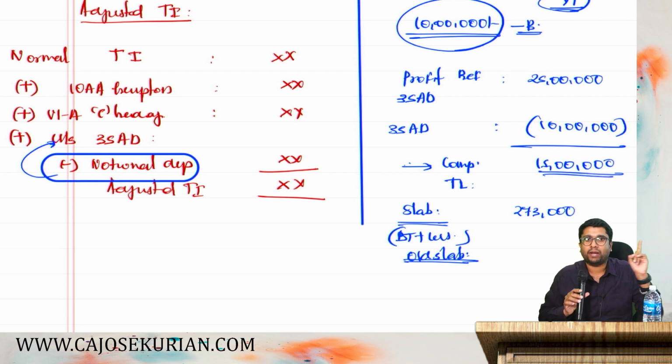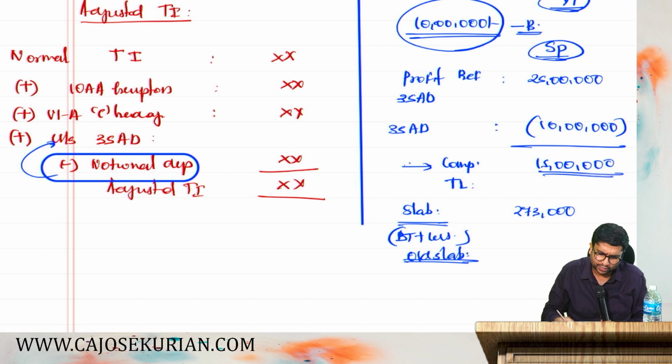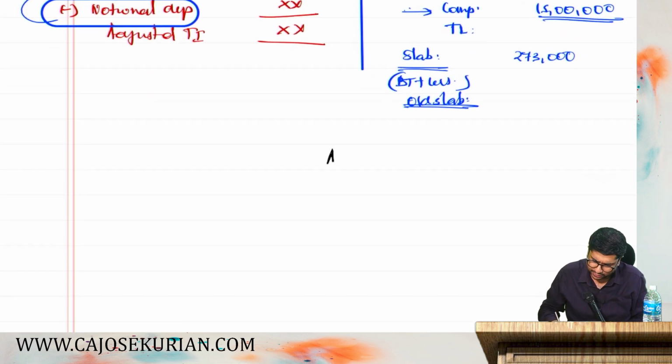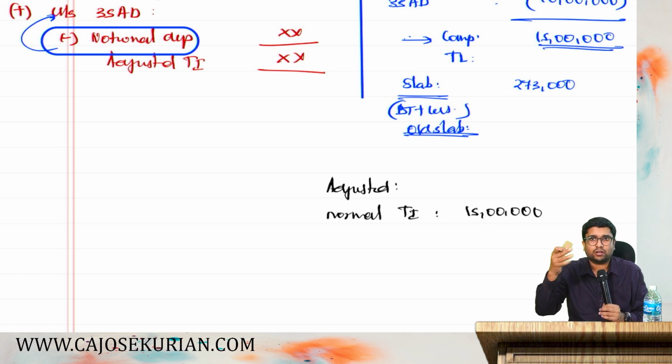Yes or no? But the department says, if you are an assessee, say I am a sole proprietor hospital, an assessee other than a company, and I have claimed 35AD deduction as well, then I have to compute my adjusted total income as well. How to compute the adjusted total income? In this example, I need to take the normal total income. How much is the normal total income here? Normal total income is 15 lakhs.